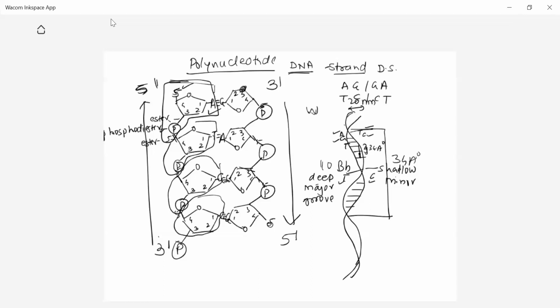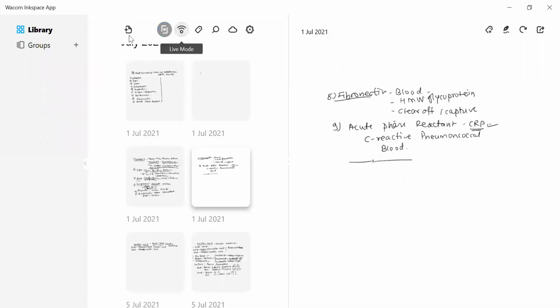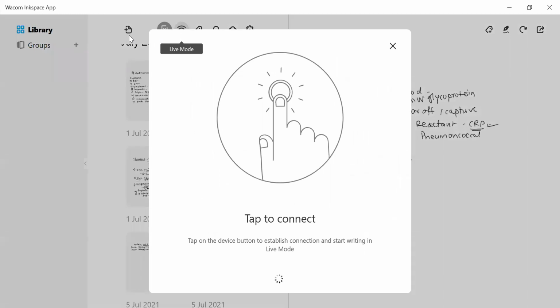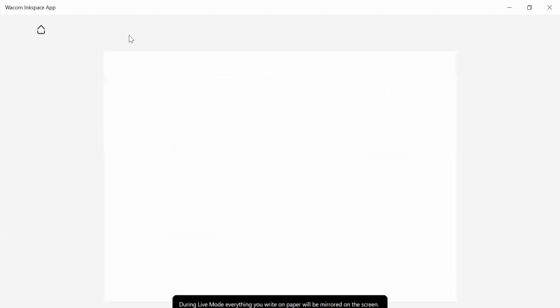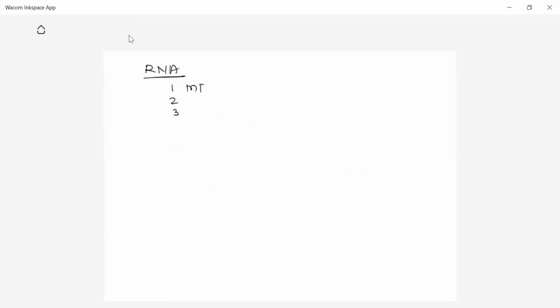So this is about the structure of DNA. Now, the next and very important part is RNA. RNA is not the genetic material, but it is secondary nucleic material which is required to express the DNA. As I told, RNA consists of uracil instead of thymine, and the pentose sugar is ribose sugar. There are mainly three types of RNA: mRNA, rRNA, and tRNA. Now, what is mRNA? mRNA is called messenger RNA.